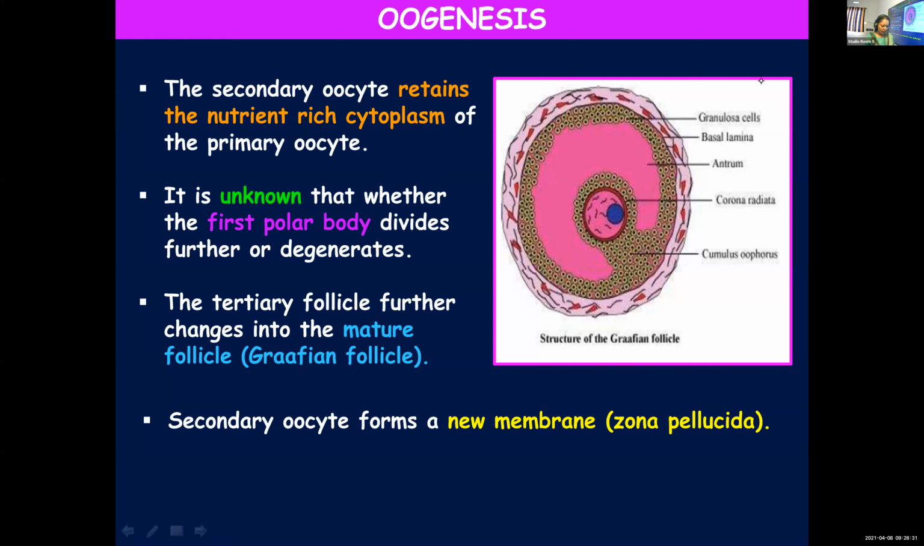Again, so to begin with, first is oogonia. Next step is enter prophase 1 of meiotic stage and their division is temporarily arrested, they form primary oocytes. And the third step, primary oocytes will get surrounded by a layer of granulosa cells and they form primary follicle. Okay, that much you wrote?